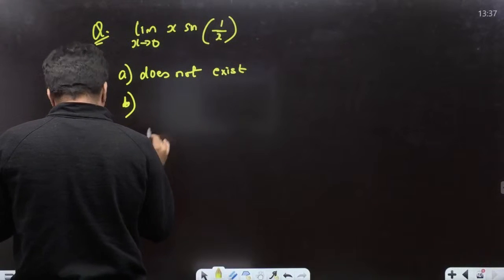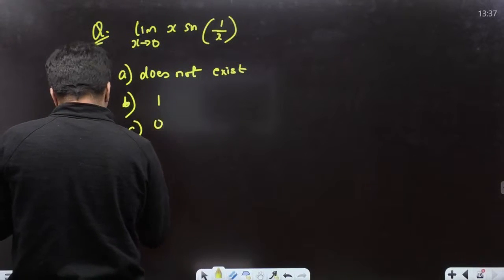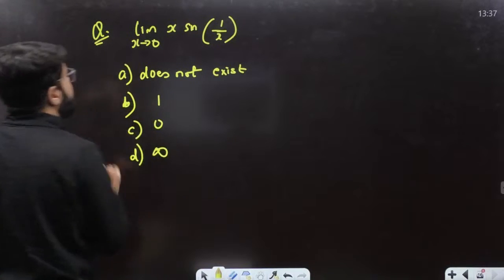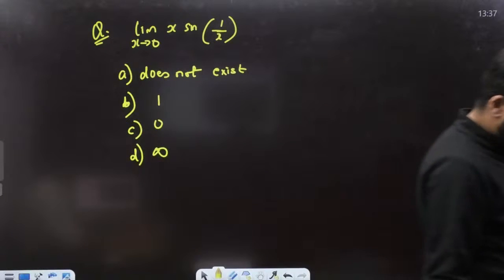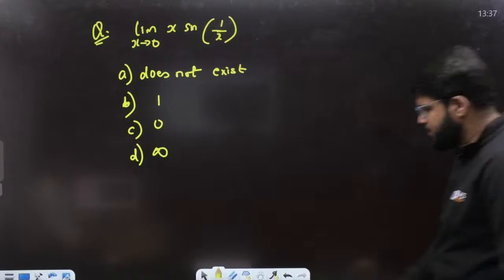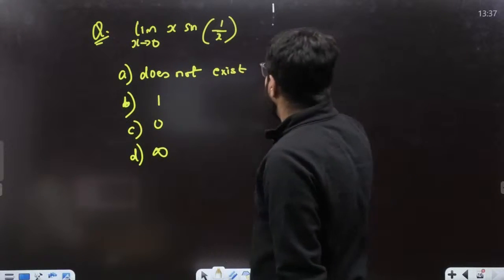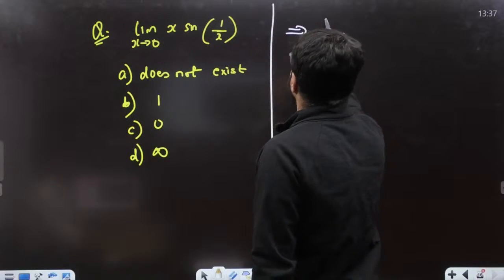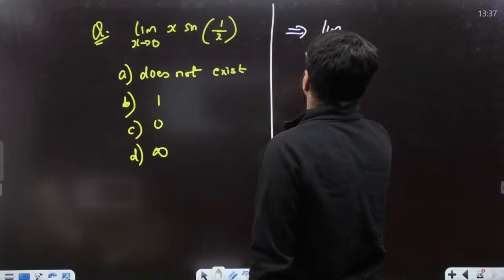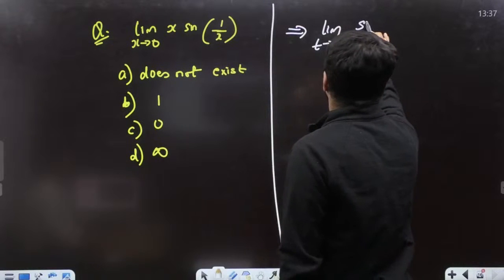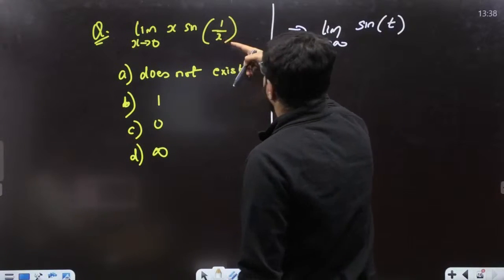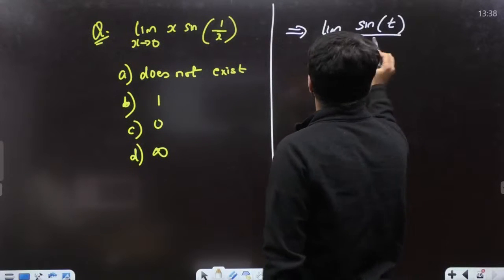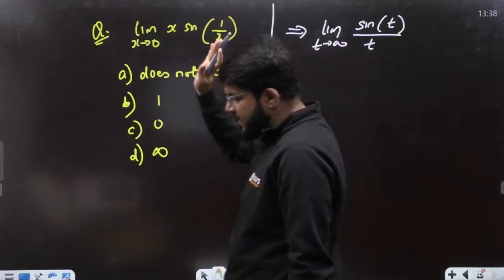Option B, it is 1. Option C, it is 0. Option D, it is infinity. X tending to 0, x sine of 1 by x. Chalo. If you have any confusion, you can write this as limit t tending to infinity. Let 1 by x equal to t. So it will become sine t, divided by t, since x is 1 by t. So sine t by t, but t is tending to infinity.